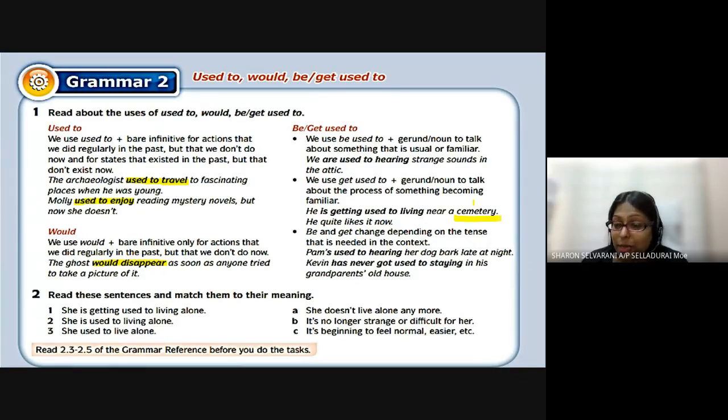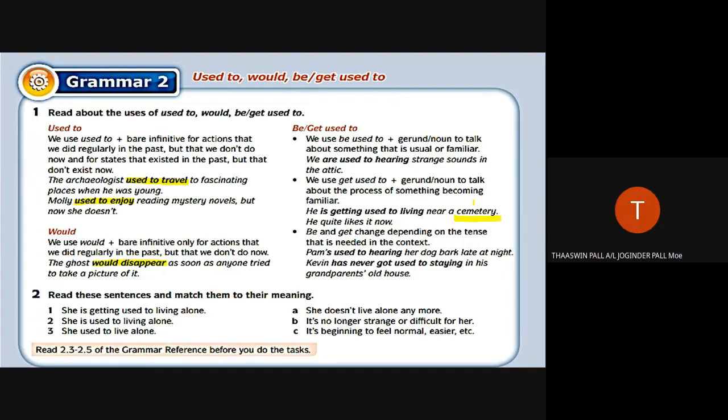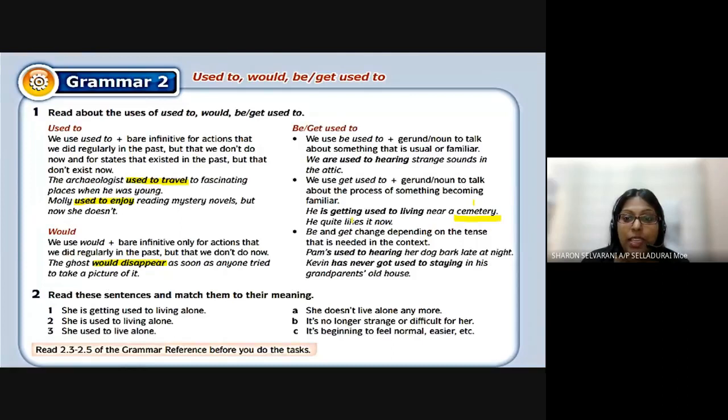His house is very near a cemetery. Cemetery means, you know what a cemetery is, right? Do you all know what a cemetery is? Yes. All right, so he is now getting used to living near a cemetery. That means he is not having a problem anymore. He's okay to stay. You see, he quite likes it now. That means he's normal, he's fine.